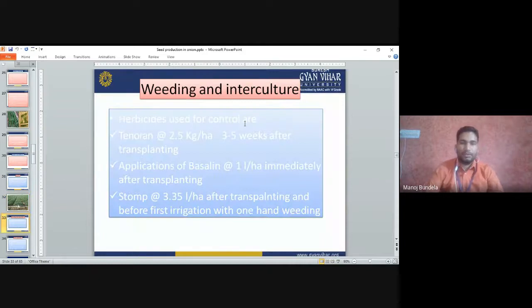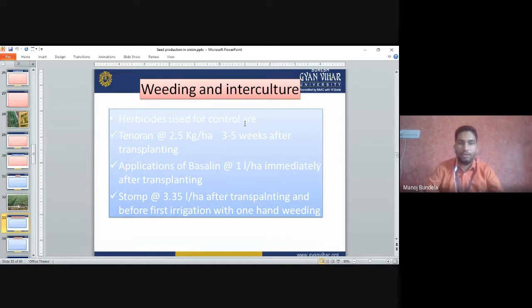Weeding and interculture. Herbicides are used to control the weeds. We will not apply the herbicides directly. We will use herbicides like Tenoran 2.5 kg per hectare. Application of Basalin 1 liter per hectare immediately after transplanting to control the weeds.